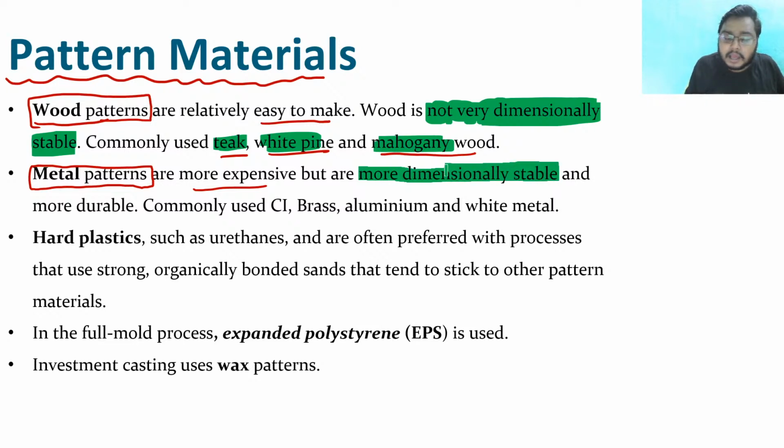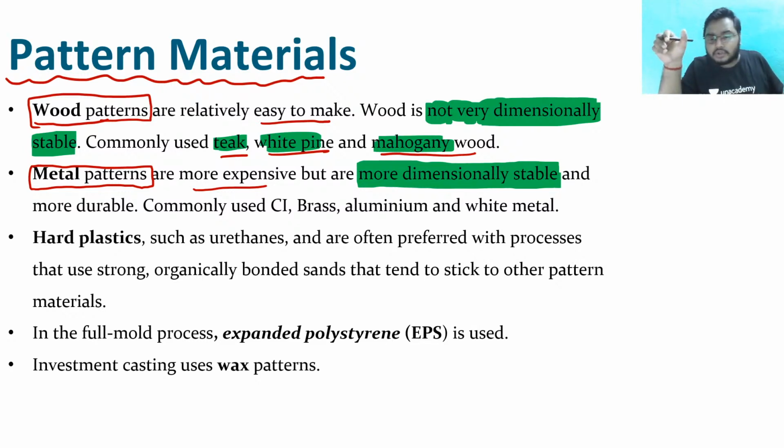What is the meaning of dimensionally stable? It means that whatever dimensions I give you, suppose 2 by 1 is the dimension of the body, that 2 by 1 is going to stay stable and fixed throughout the casting processes.